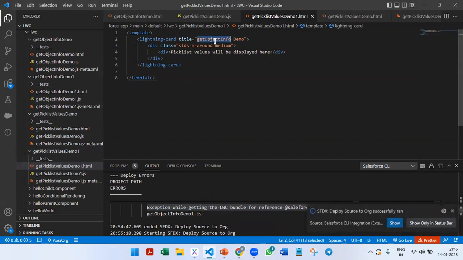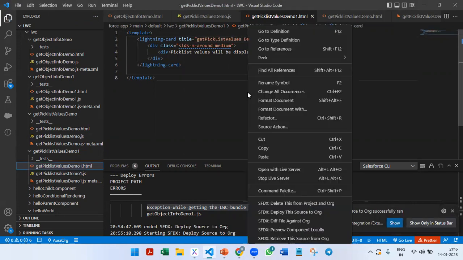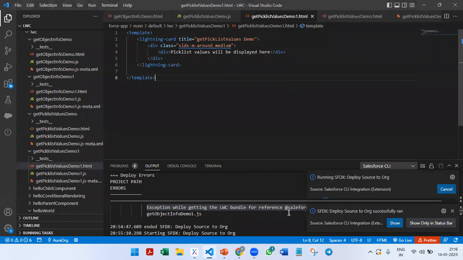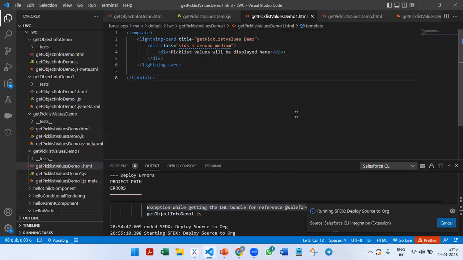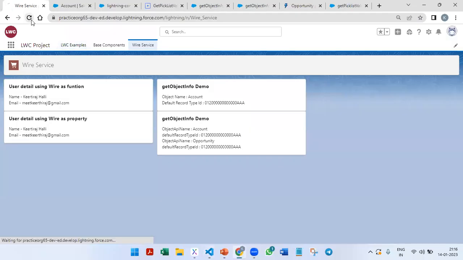We need to get the picklist values demo. Yeah, it's deployed successfully.